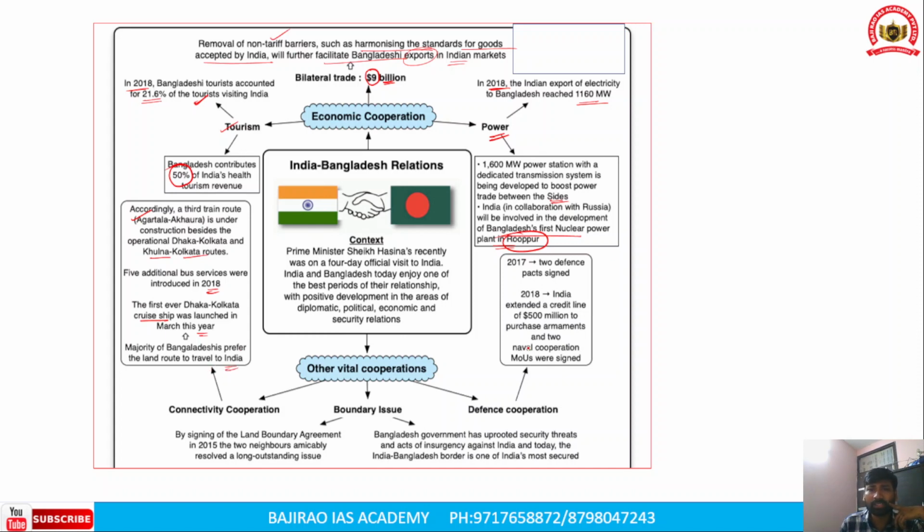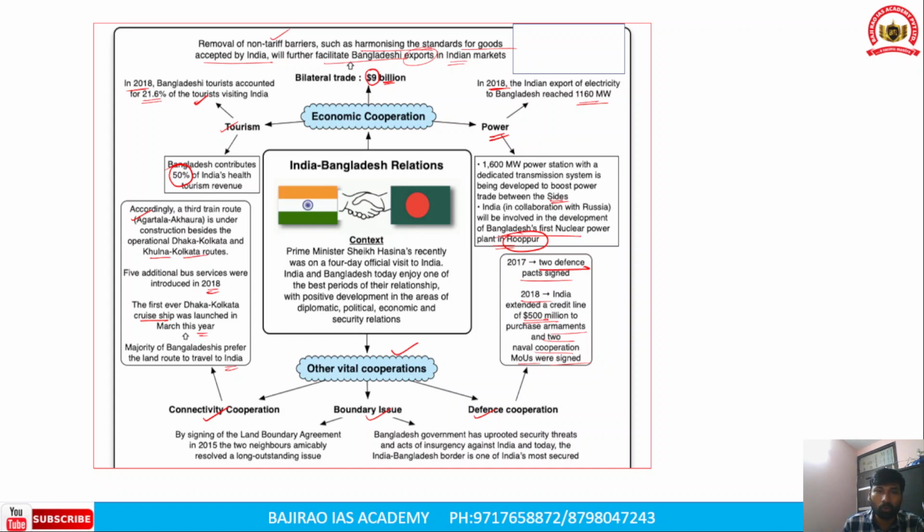Now, apart from this, we need to understand other vital areas of cooperation between India and Bangladesh: connectivity cooperation, boundary issue, and defense cooperation. When it comes to defense cooperation, in the year 2017, two defense pacts were signed. India extended a credit line of 500 million to purchase armaments, and two naval cooperation MOUs were signed between India and Bangladesh.